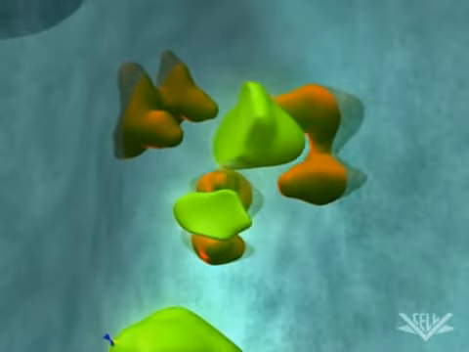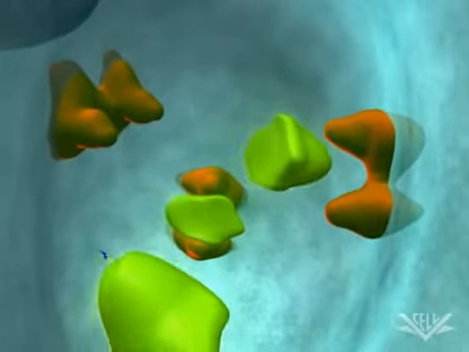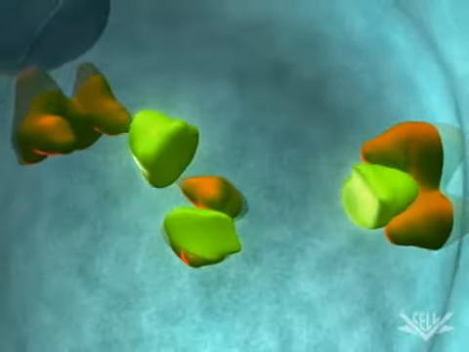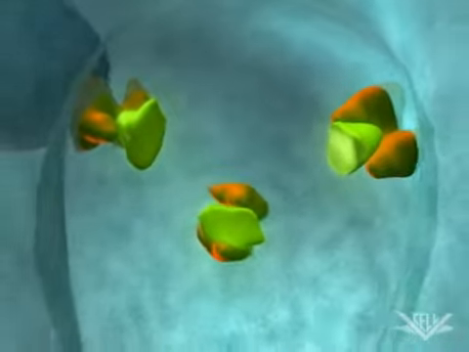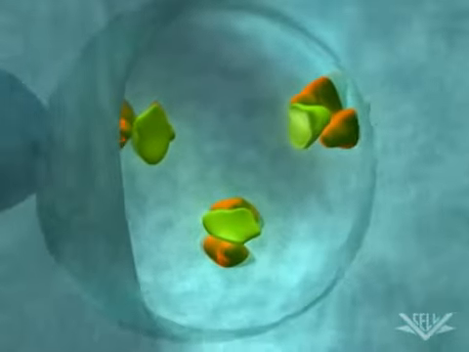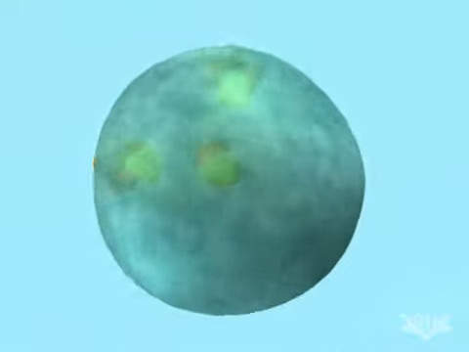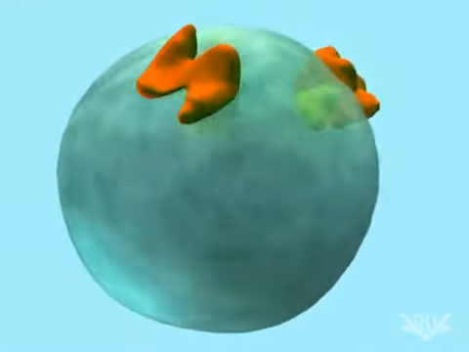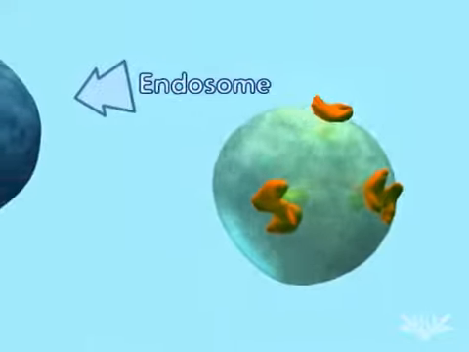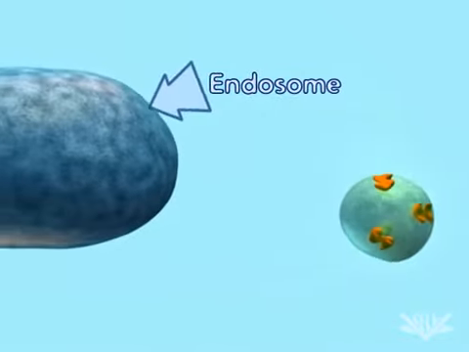The receptor has a domain that extends through the trans-Golgi membrane. Through the interaction with this receptor, the hydrolase is associated with the trans-Golgi membrane. Next, a vesicle containing the hydrolase buds off from the trans-Golgi and moves to the endosome. Endosomes eventually mature into lysosomes.